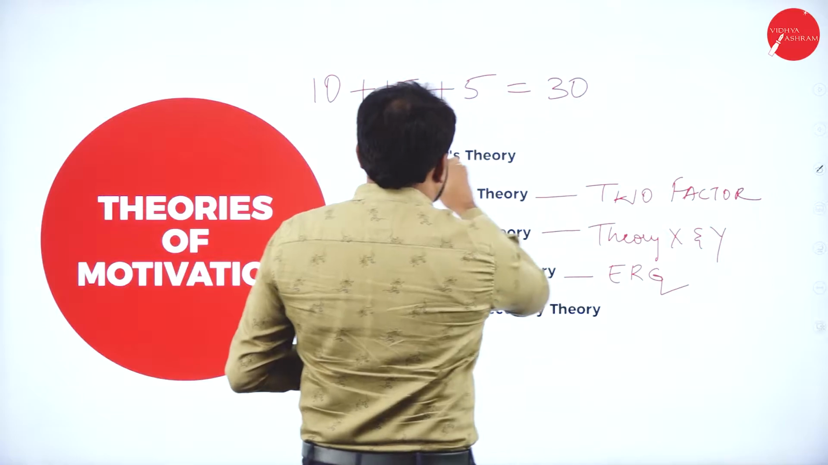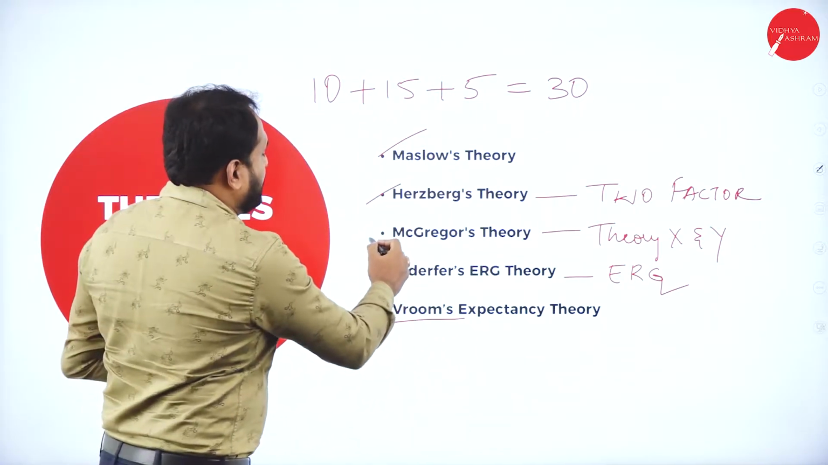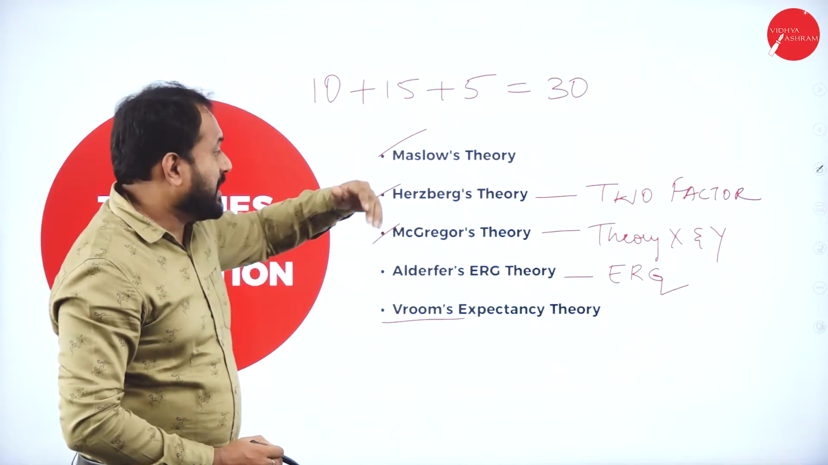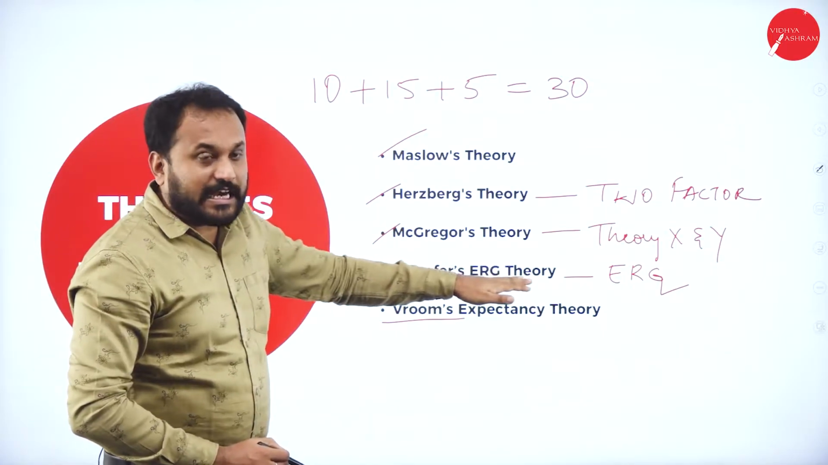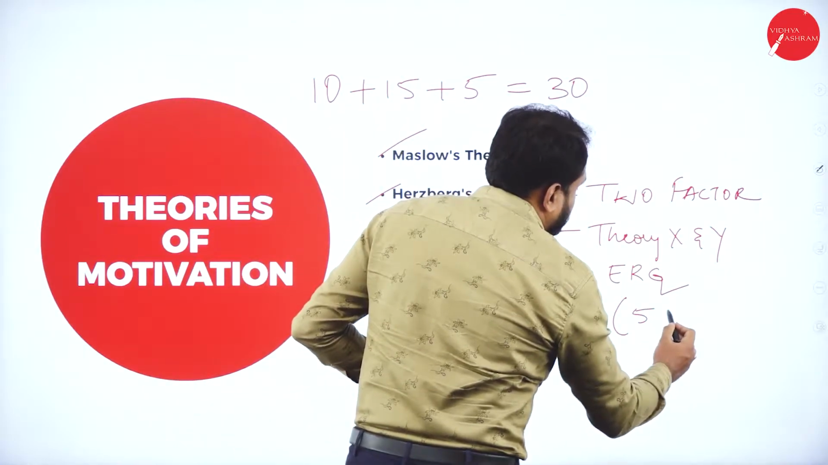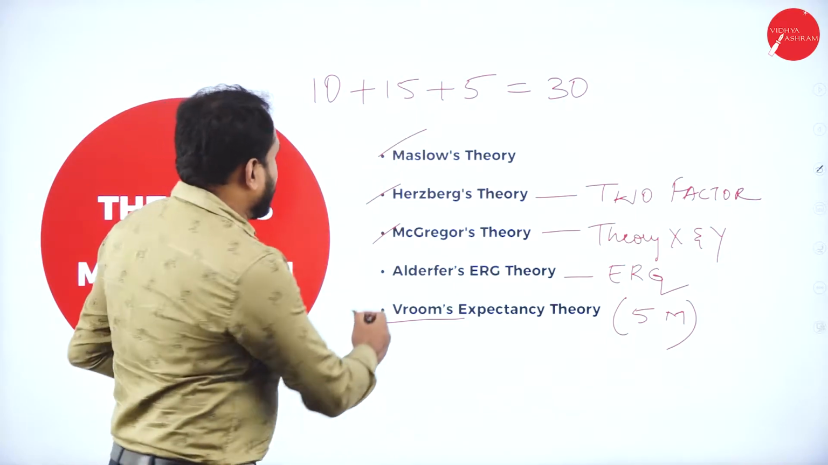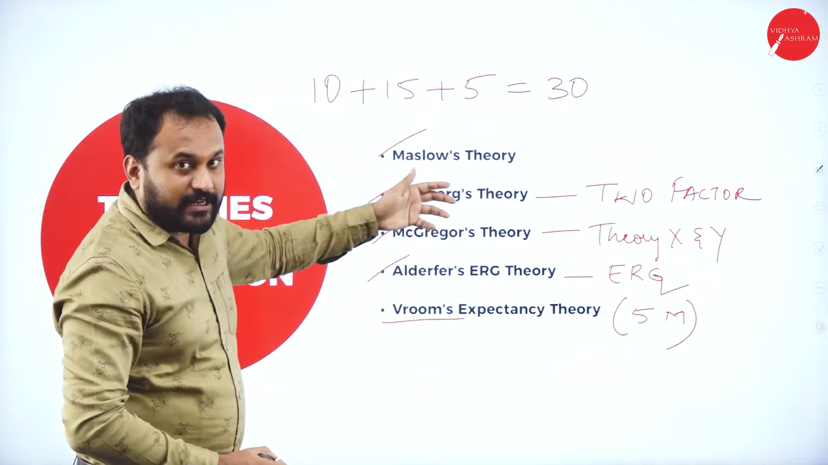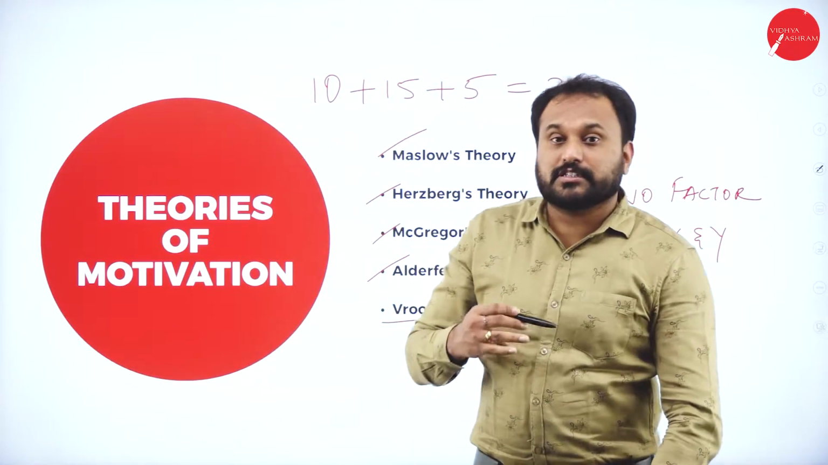That means you may get Maslow theory for 15, Herzberg theory for 15 or McGregor. So these three theories can come for 15 marks, and you are supposed to go with any one. Alderfer's ERG and Vroom's may come for 5 marks. If you study all four, you will get a question for 15 as well as a question for 10. So this is how you are supposed to prepare yourself for the examination.